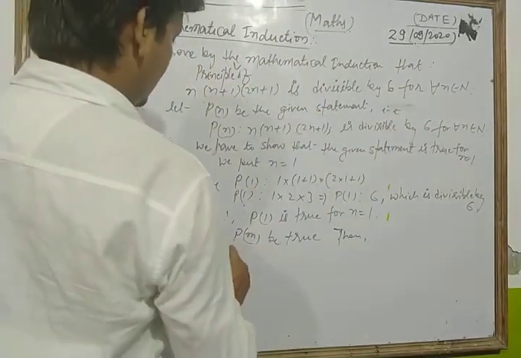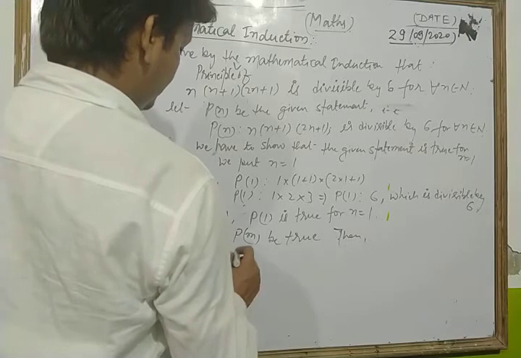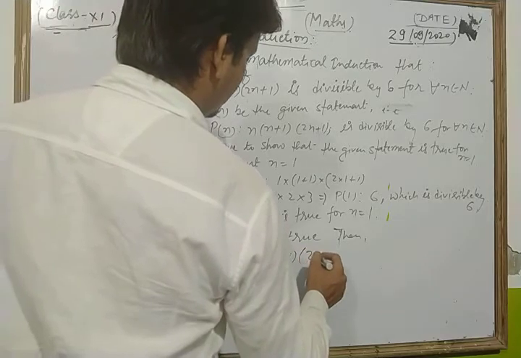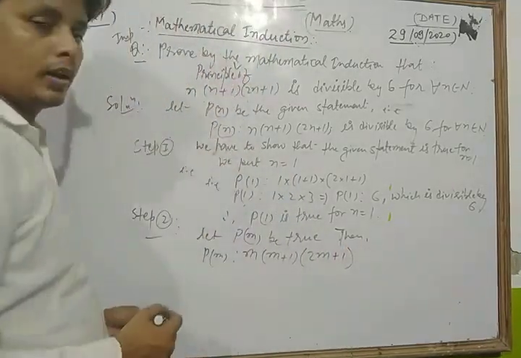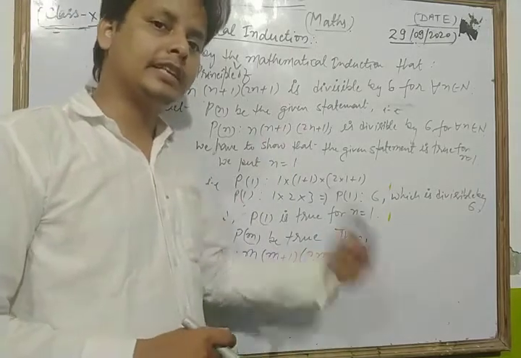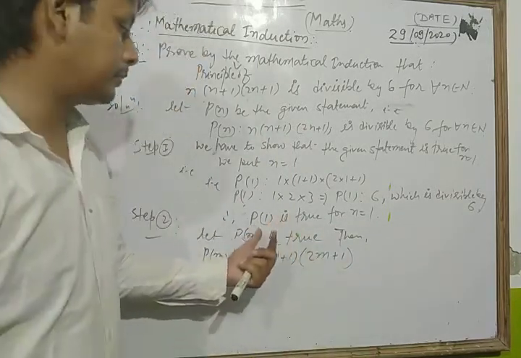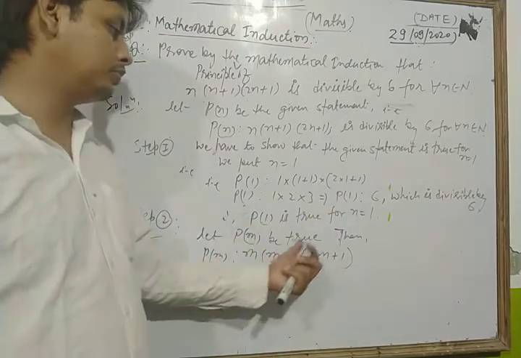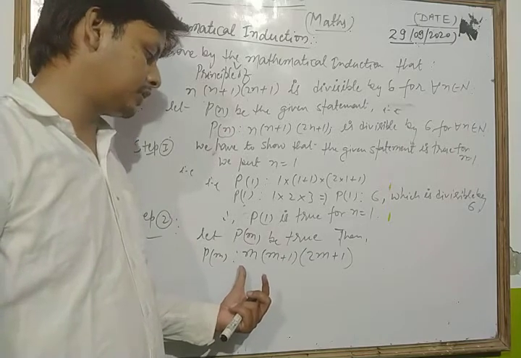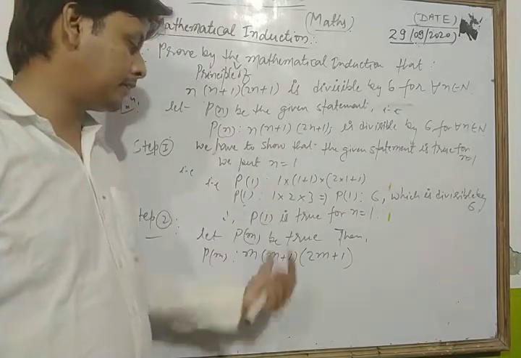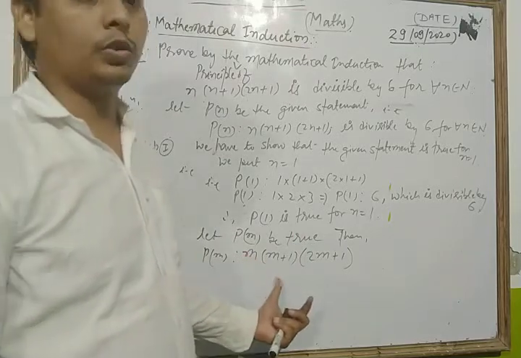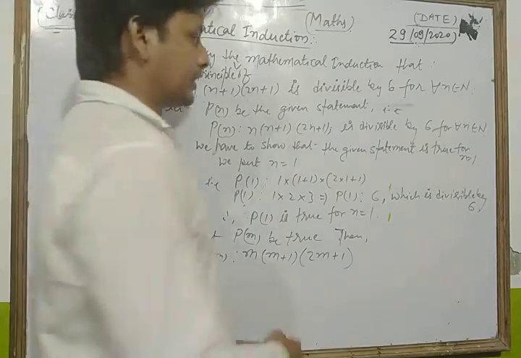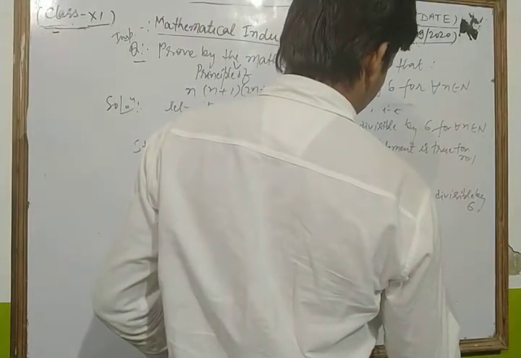Then P(m) such that m(m+1)(2m+1), because we take the given statement P(1) as true for n equal to 1, and let P(m) be true, is divisible by 6.